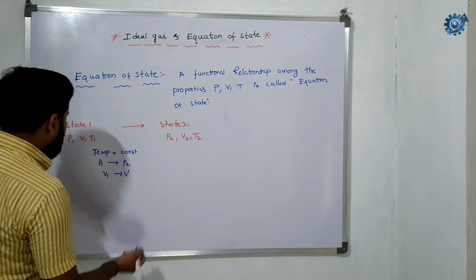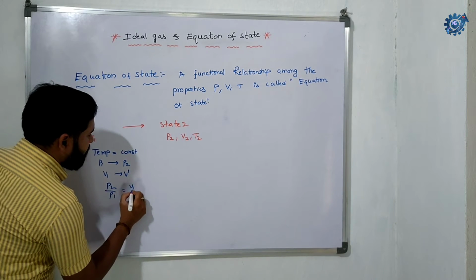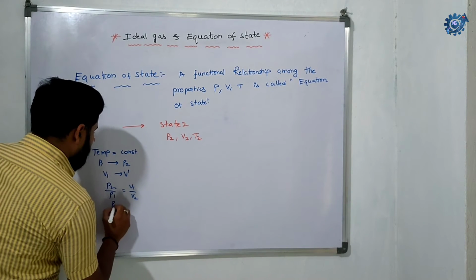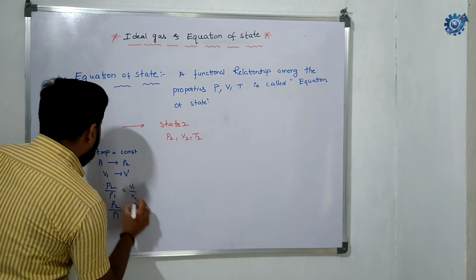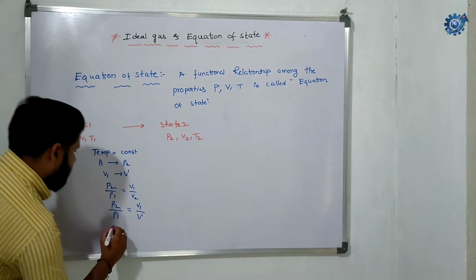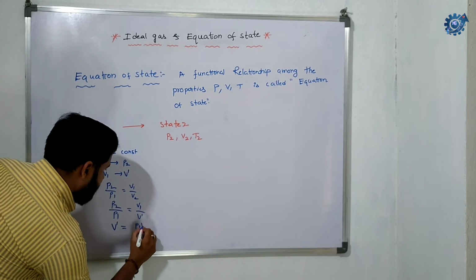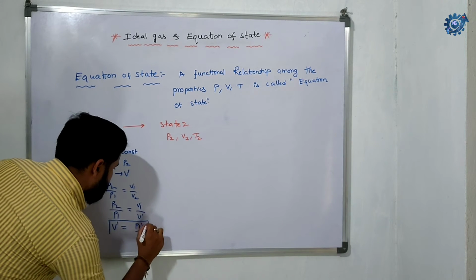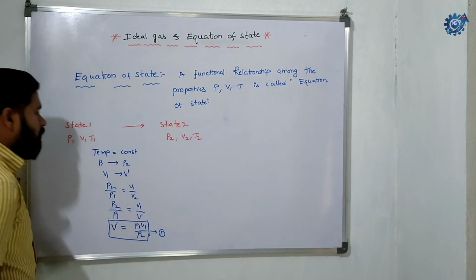So we can write P2 by P1 equal to V1 by V dash. From here V dash is equal to P1 V1 by P2. Let's keep it in a box, and say this is equation number 1.